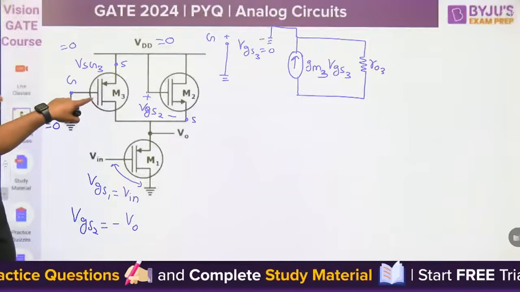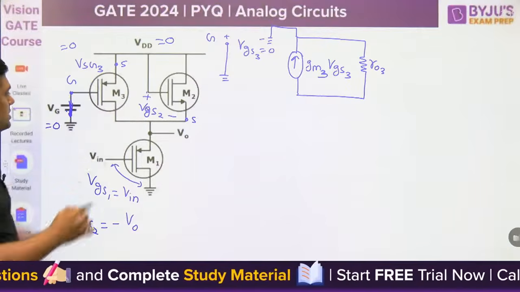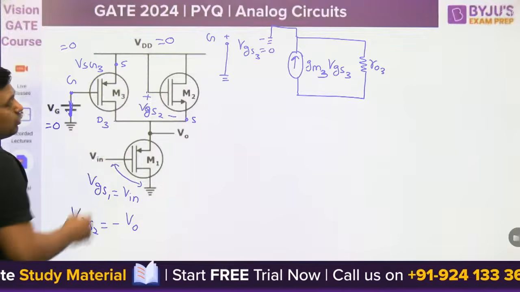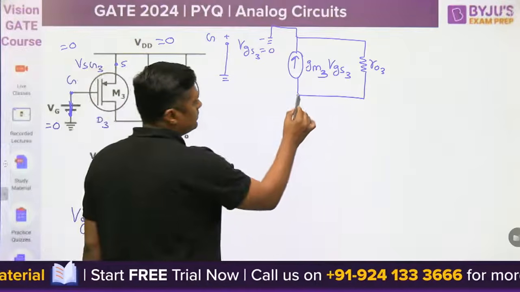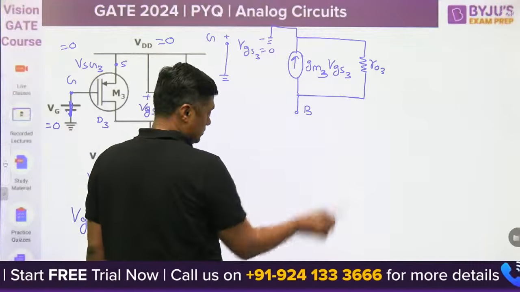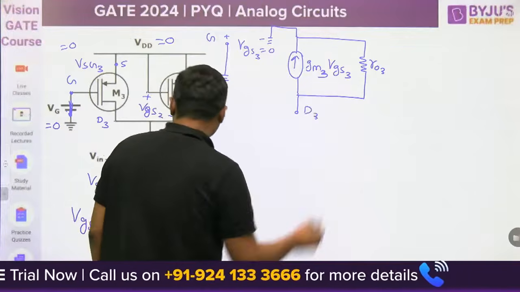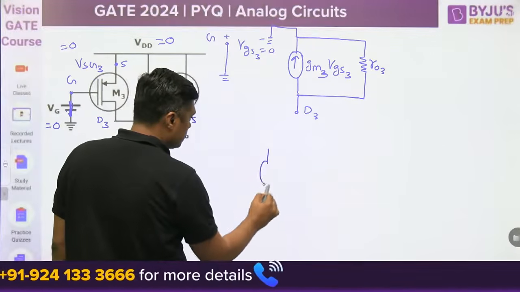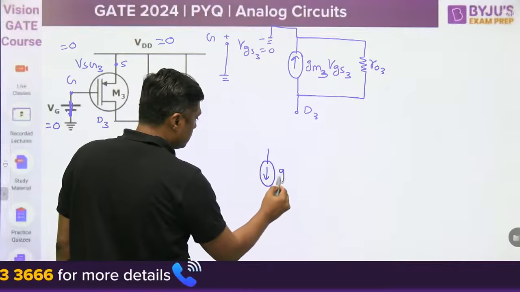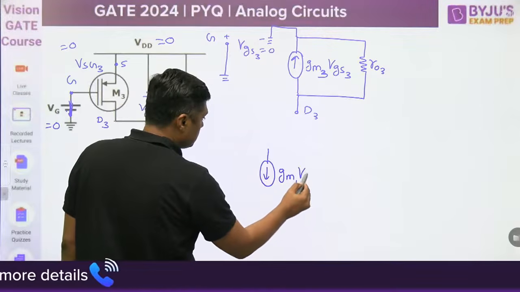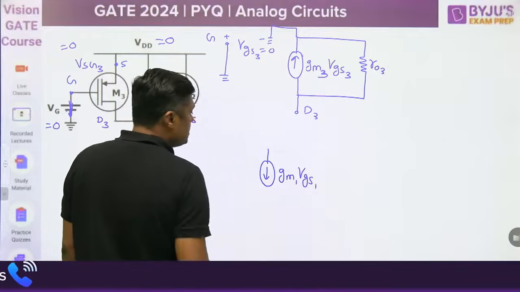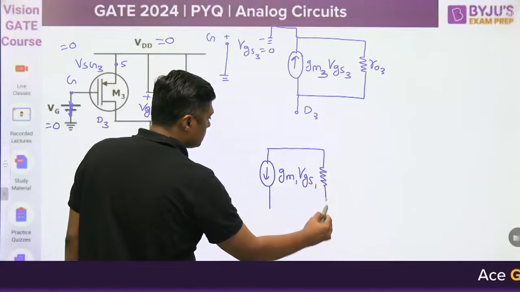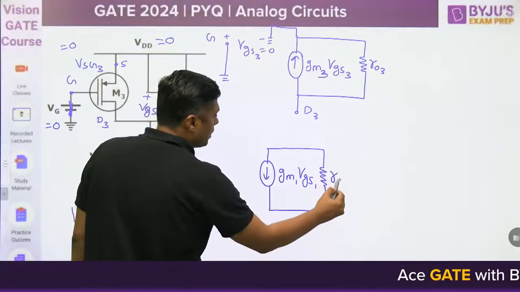Now this is the drain terminal, the drain D3, and this is connected to V0. Now draw the model for M1: gm1 VGS1, and ro1.